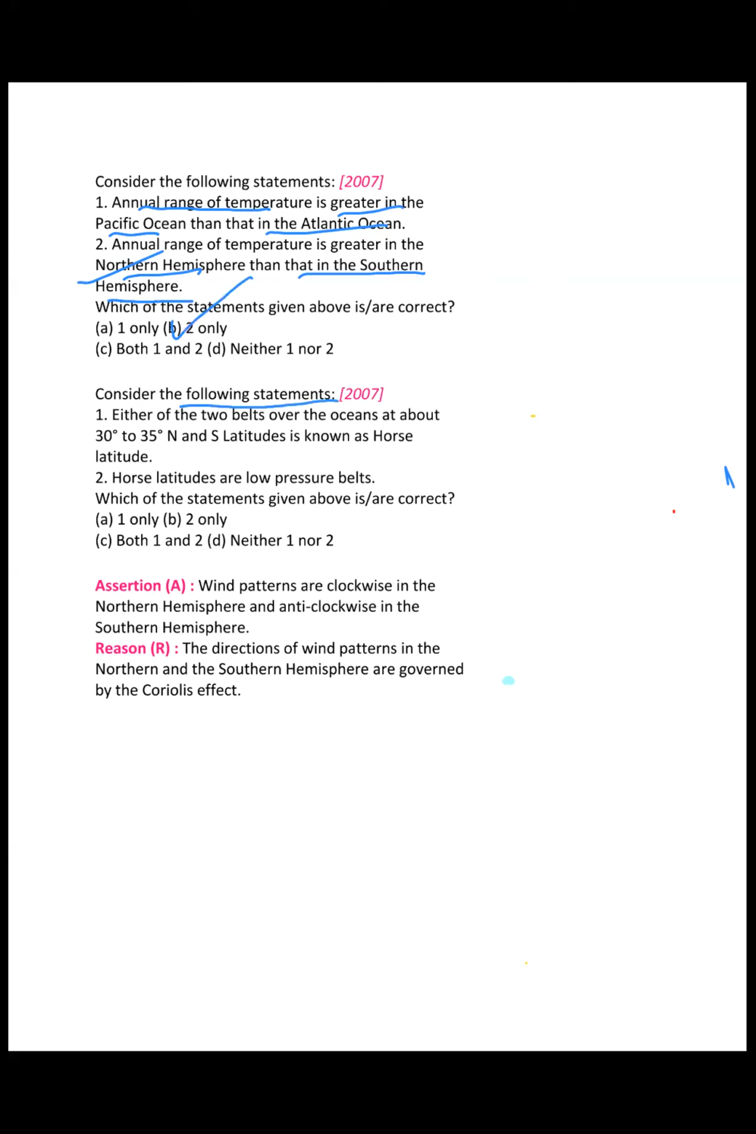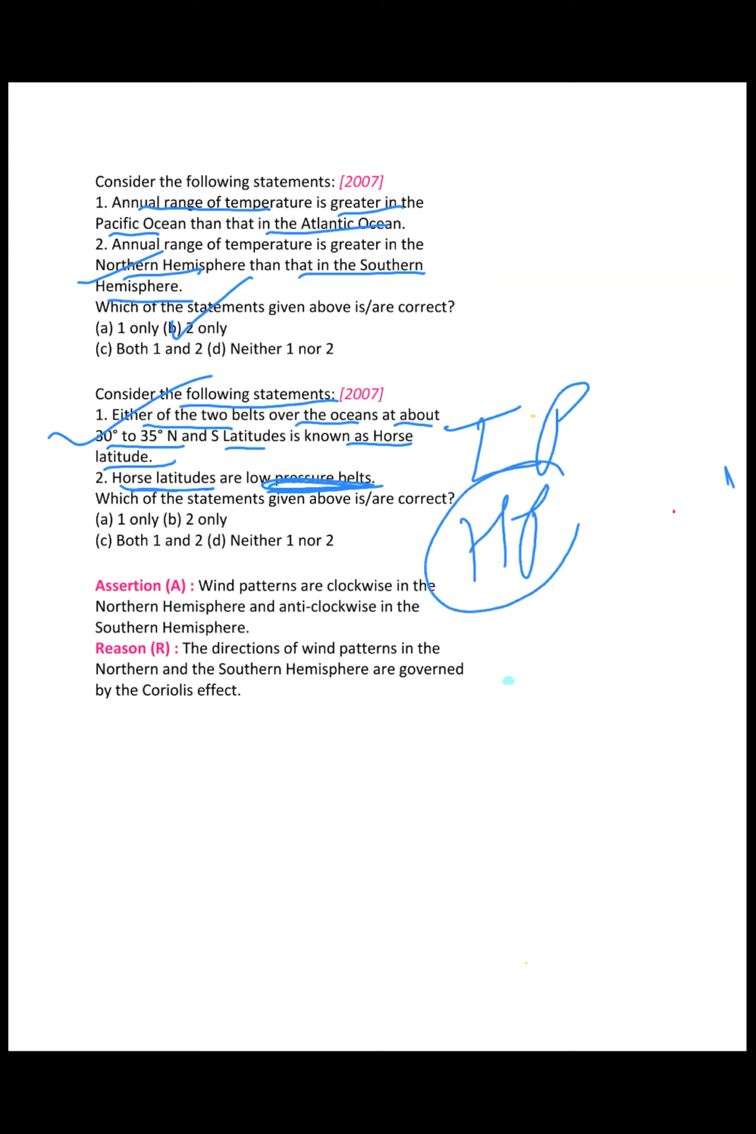Consider the following statements. Either of the two belts over the oceans at about 30 to 35 degrees north and south is known as horse latitude. I guess no doubt, we discussed this that day. Horse latitudes are low pressure belts. Tell me, low or high? High, sir. High pressure, right. So answer is 1 only.